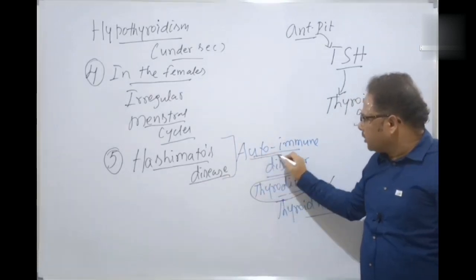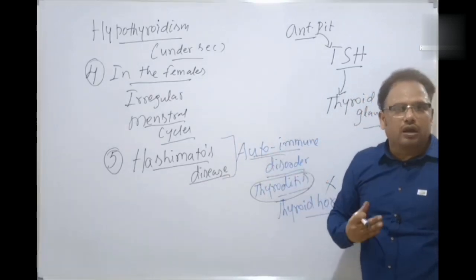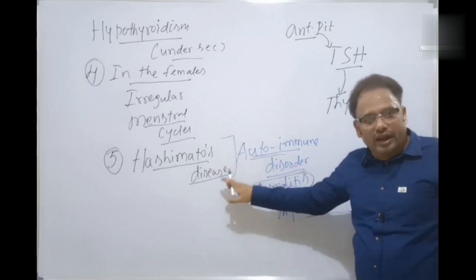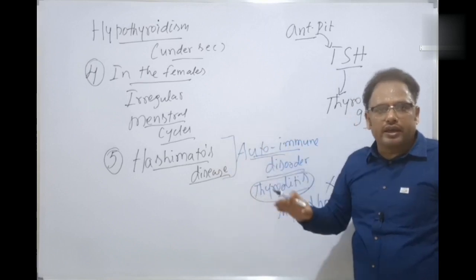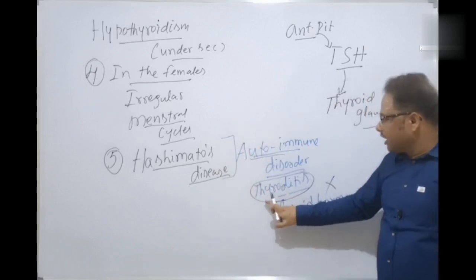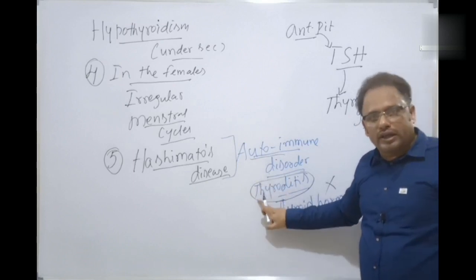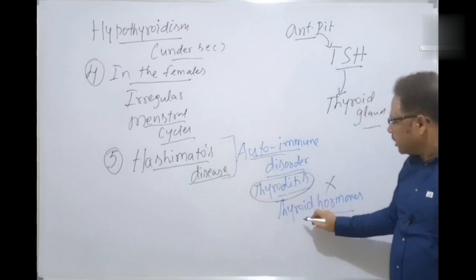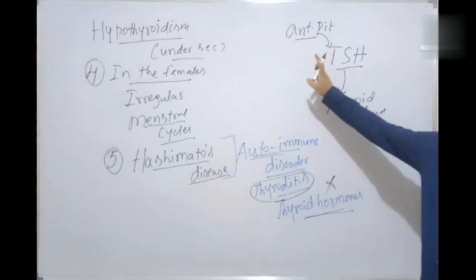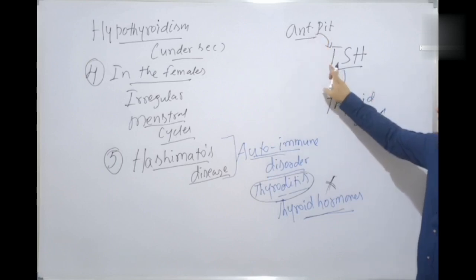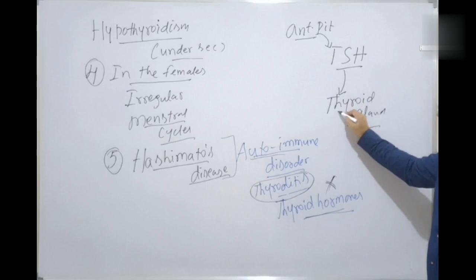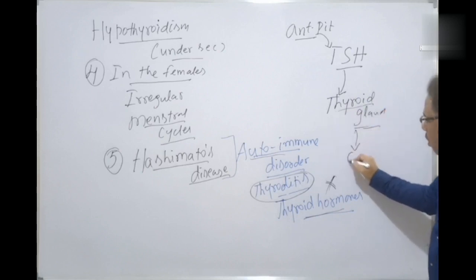Because of an autoimmune disorder, where antibodies turn against the thyroid gland and destroy it, causing inflammation of the thyroid gland. That is called thyroiditis, because of which the thyroid hormones are not released. As a result, sensing this critical position, the anterior pituitary releases the thyroid stimulating hormone. As a result, there is a severe stimulation of the thyroid gland.